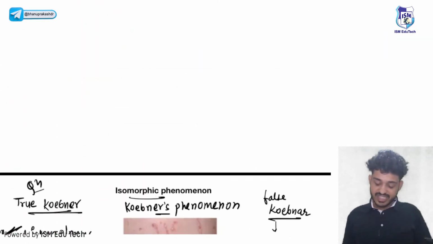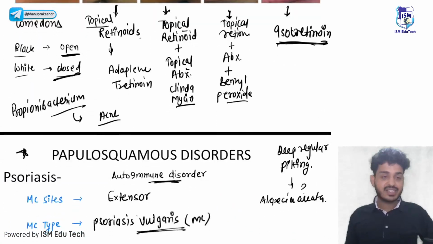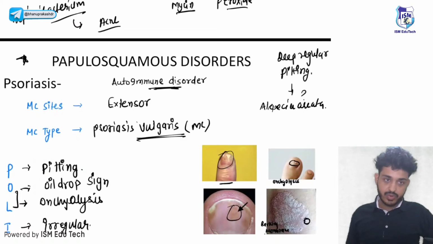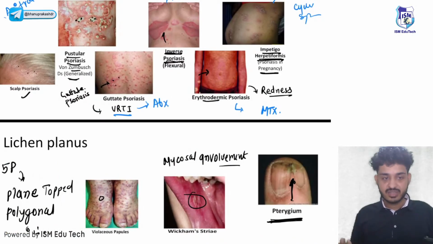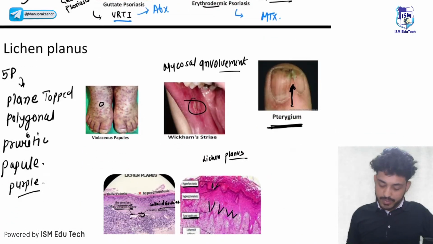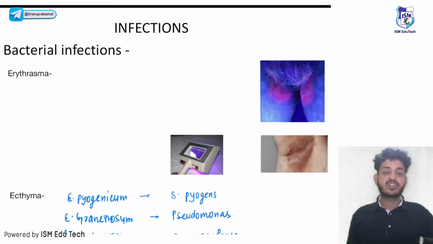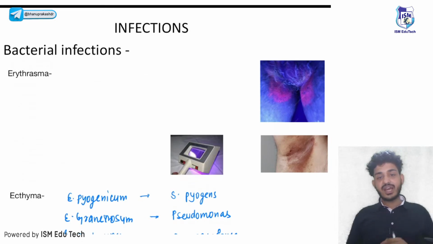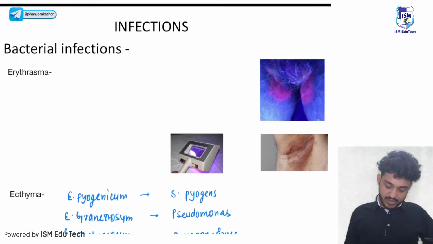Okay. So with this, we are done with the papulosquamous disorders. These are the 3 to 4 most important things that should be remembered by you for the examination. If you remember these things, you can easily identify whether it is psoriasis or lichen planus, and you will be good to go. Next thing is your infections. Let's talk about some infections. We have bacterial, fungal, viral, and parasitic infections. The first thing is your bacterial infections.